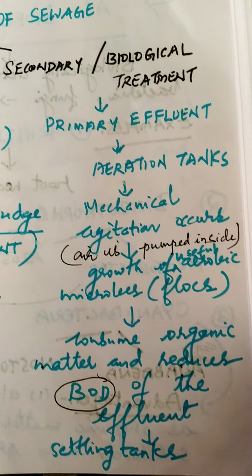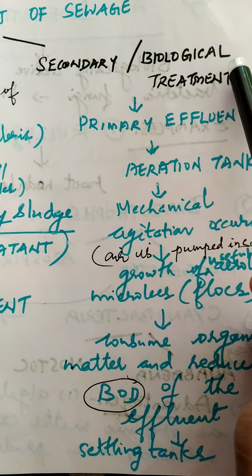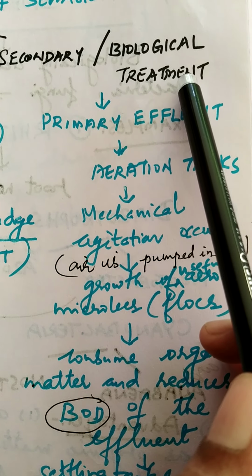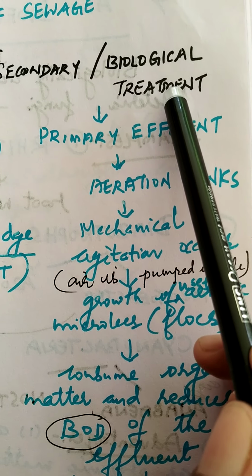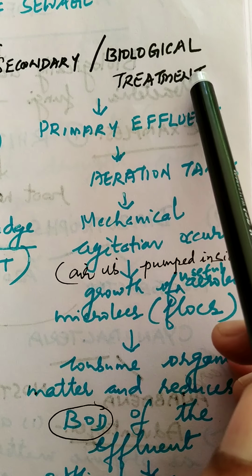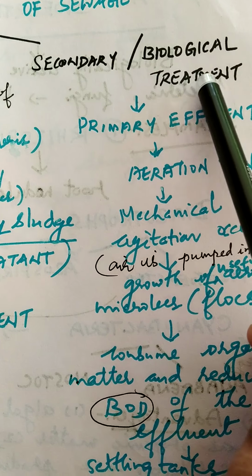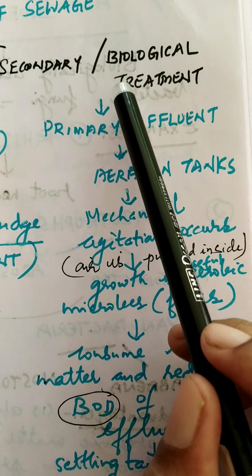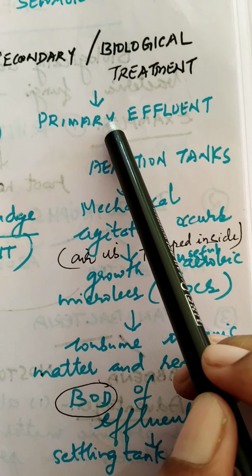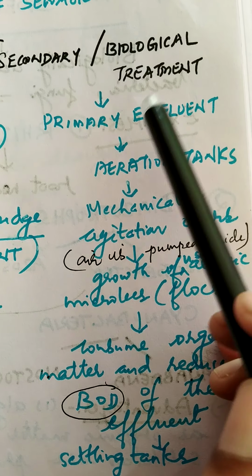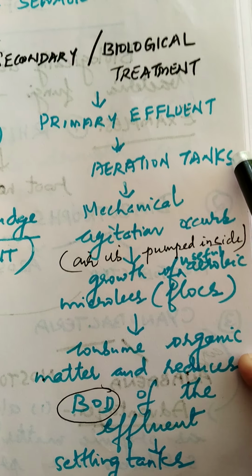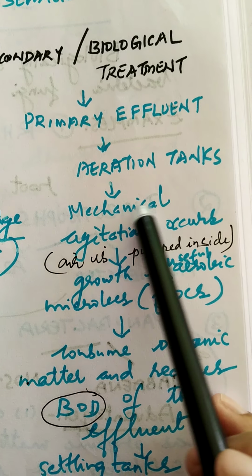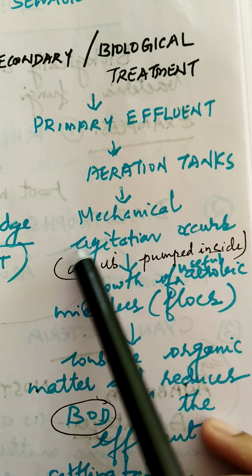Now moving on to secondary treatment or biological treatment. We call it biological treatment because here we employ algae as well as bacteria, fungi, all these for the purpose of biological treatment. So here the primary effluent passes into the aeration tanks, where there occurs mechanical agitation.